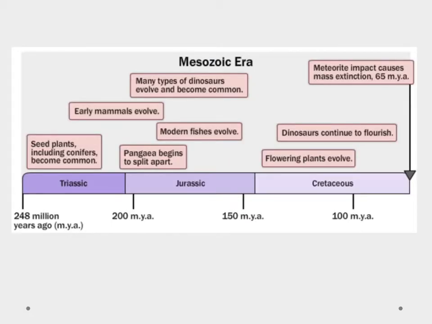So if we look at the Mesozoic Era, what we're looking at is a period of time from about 250 million years ago to about 65 million years ago. In this time, we have three different periods. We have the Triassic, the Jurassic, and the Cretaceous Period.